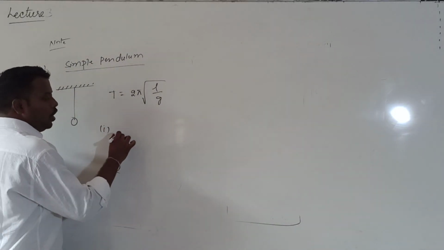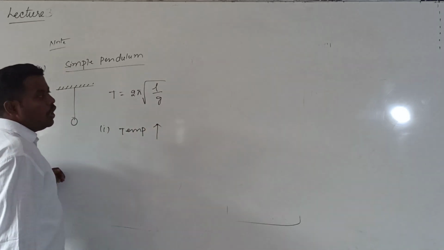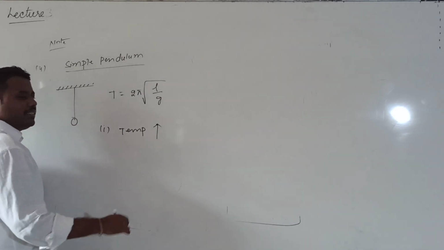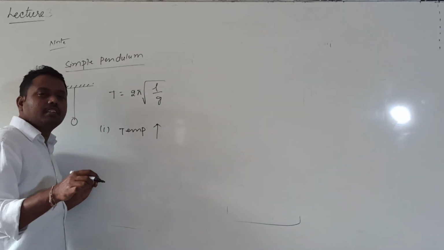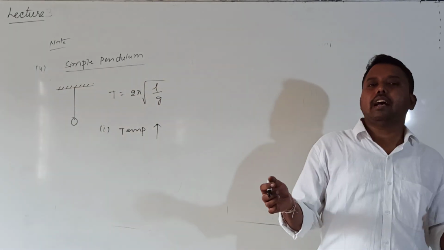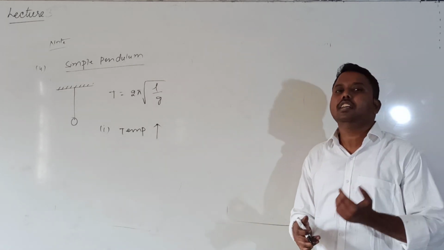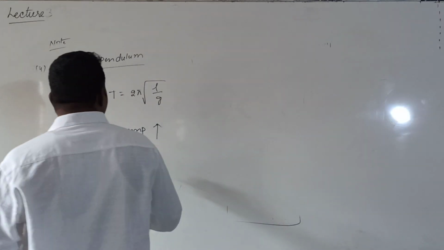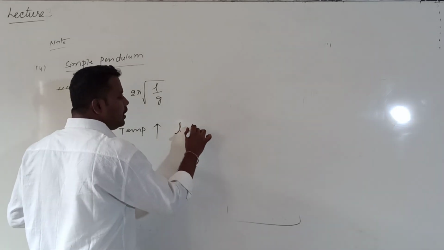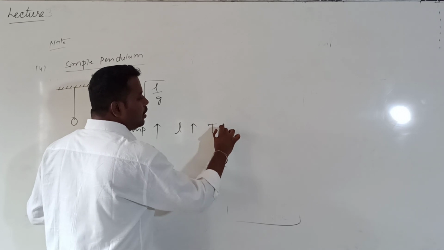The first point is whenever temperature increases. Except for the few materials we discussed yesterday, like rubber and cast iron, all the remaining will expand with increasing temperature. So when temperature increases, what happens to the length? Increases. When length increases, what happens to the time period?